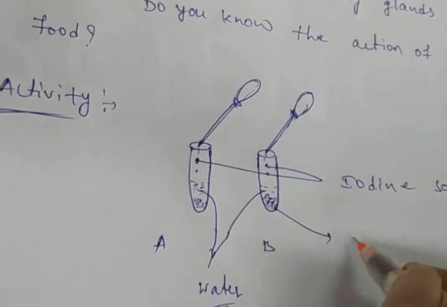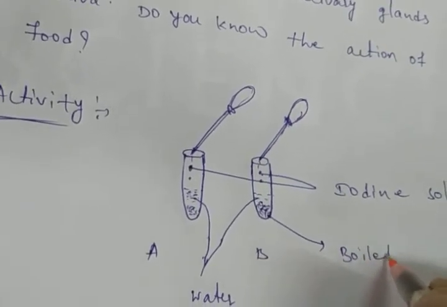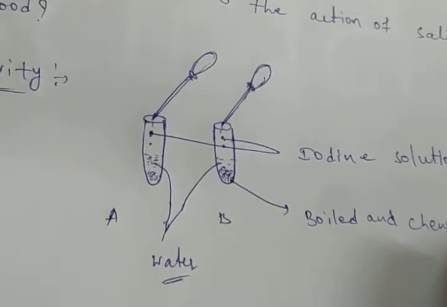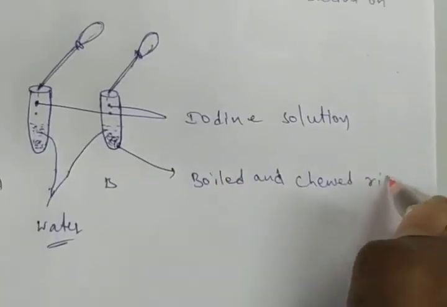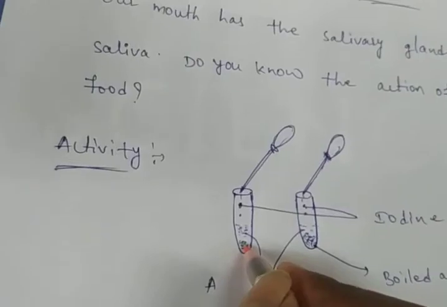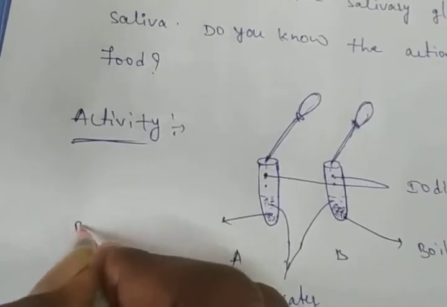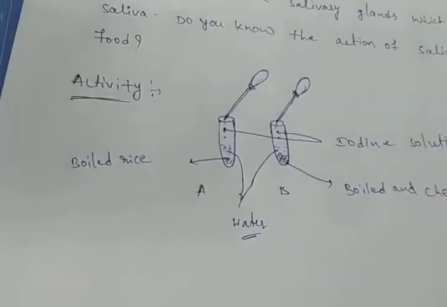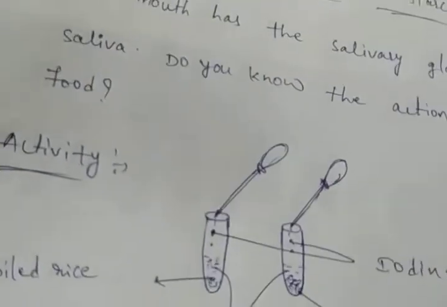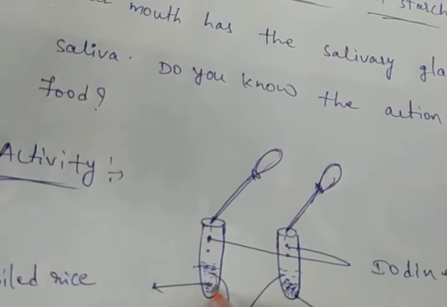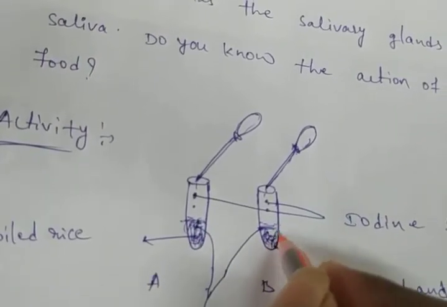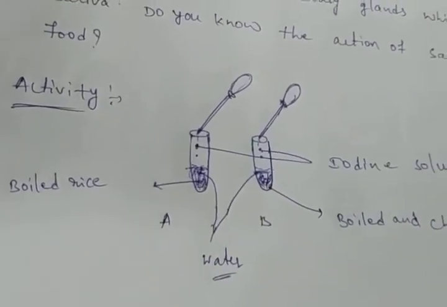This is the activity. What we have to observe is whether the color is changing or not in both test tubes.